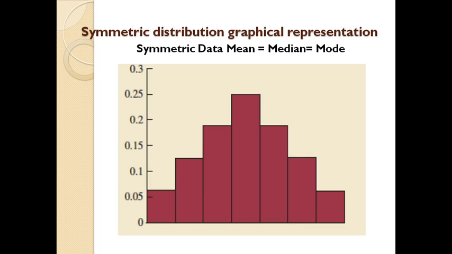There is a graphical representation given, and for the symmetrical distribution, the population or the sample, the mean, median and the mode have the same value, and half of the measurements are greater than the mean while half are less than the mean. This is the symmetric data. Here the mean is equal to median is equal to mode.